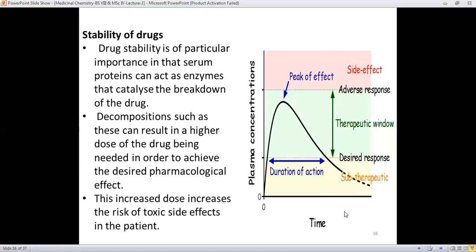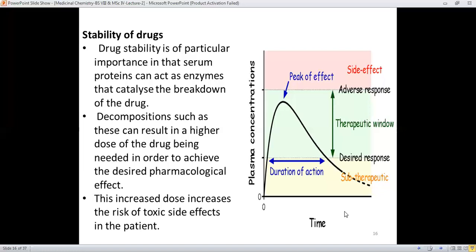Decomposition such as this can result in a higher dose of the drug being needed in order to achieve the desired pharmacological effect, because there must be some optimum concentration of the drug which should be maintained in the body, which should be retained in the plasma.